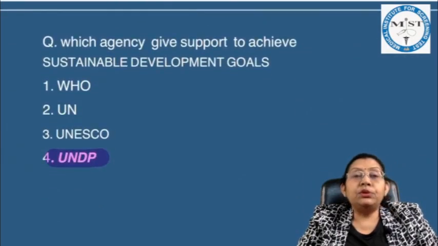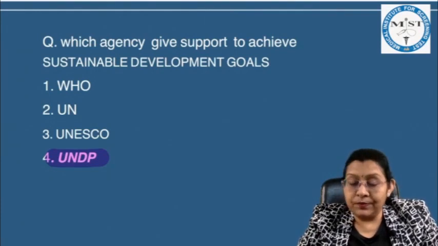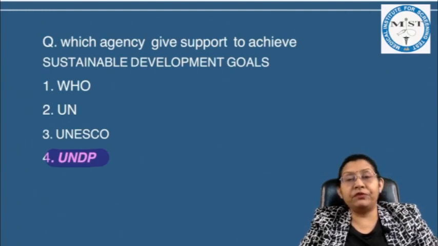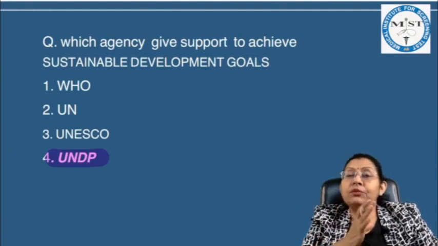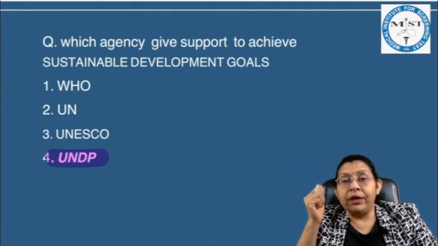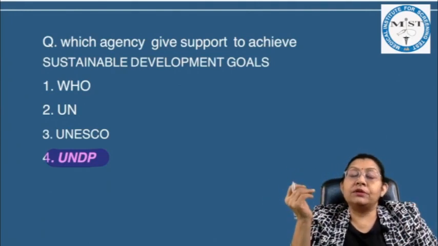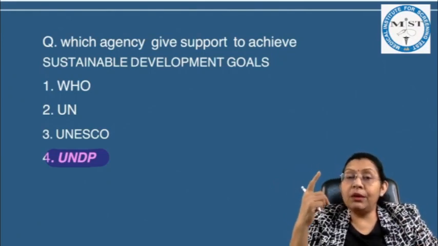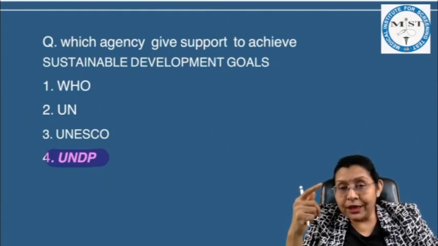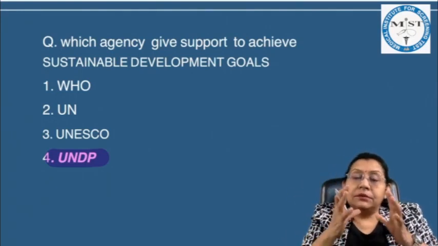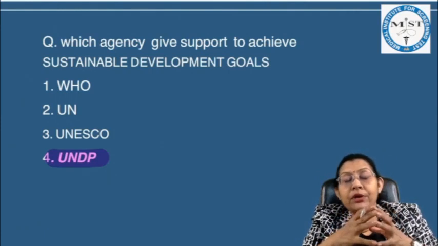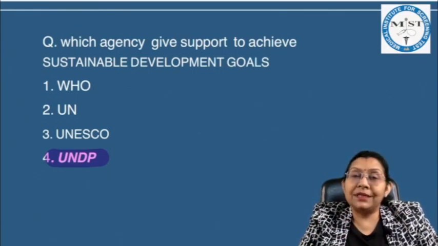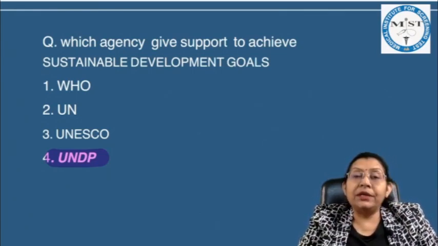Which agency gives support to achieve sustainable developmental goals? We know that sustainable developmental goals are given by United Nations for a period of 15 years from 2016 till 2030, and this is for overall well-being of society or whole world. And there are 17 goals, and only the goal number 3 is directly health related, and their branch, that is UNDP, United Nations Developmental Programme, is helping the developing countries to achieve their sustainable goals. So correct answer is UNDP.